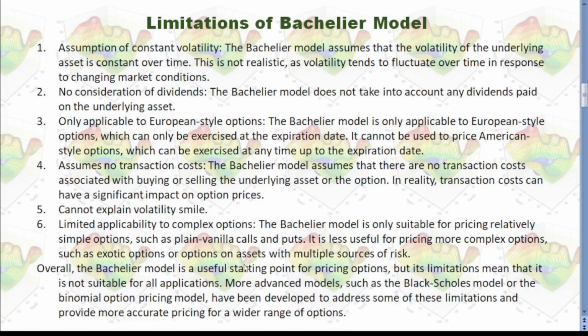This sounds like we don't need Bachelier model anymore. But when we think about the limitation of Bachelier model, we should also think of the limitation of Black Scholes model.